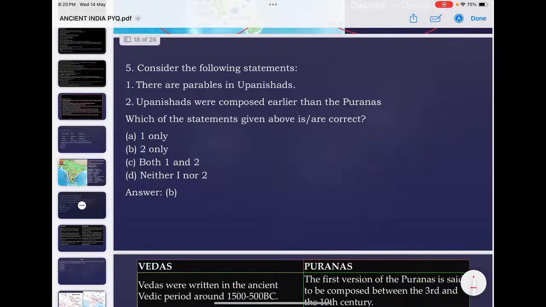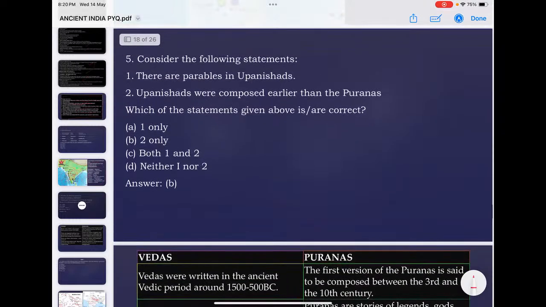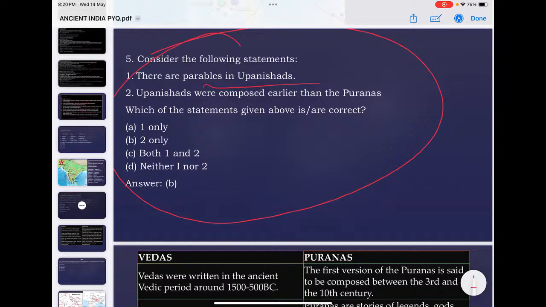Then there is a question which is again related to the literature part. Upanishads: there are parables in Upanishads. Upanishads were composed earlier than the Puranas. The actual question was like this: there are no parables in Upanishads. That was the question. But of course, there are parables in Upanishads.